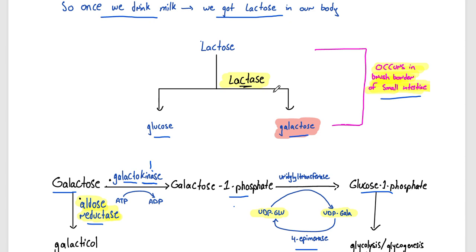While the secondary is loss of the intestinal brush border, which would be lost due to gastroenteritis such as rotavirus, or autoimmune disease. And the last one, the congenital, is rare and due to a defective gene. But you should remember the primary and the secondary one. The primary is due to aging, and the secondary is due to loss of the small intestine brush border, which will be lost due to gastroenteritis.